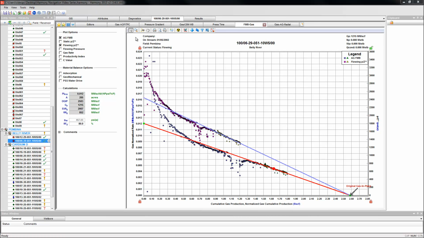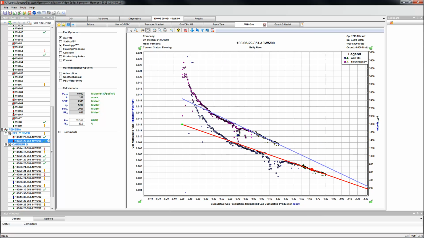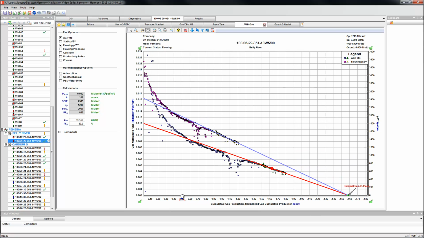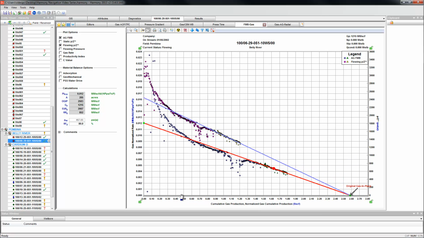If you want to move around a plot, the easiest way to do this is by using a pan button, identified by this hand symbol. And this allows you to move the data as a whole around the plot. Another way to do this is by moving the data along an axis when both axis locks are green. Clicking once on a lock will change it from green to red and vice versa.